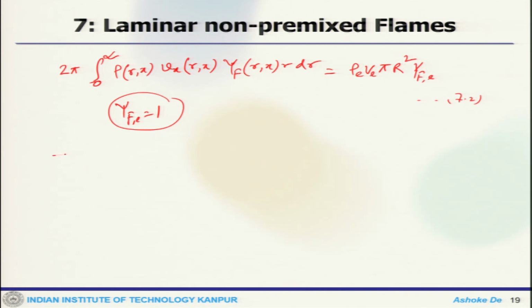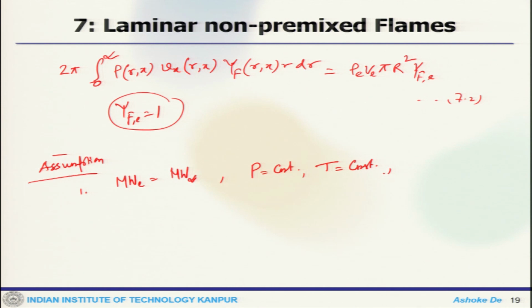So, now to get the velocity and fuel mass fraction, to get the analysis done, we need some assumptions, or we simplify this. Number 1, molecular weight at the exit will be equal to the molecular weight at infinity, pressure is constant, temperature is also constant, and we have uniform density flow.